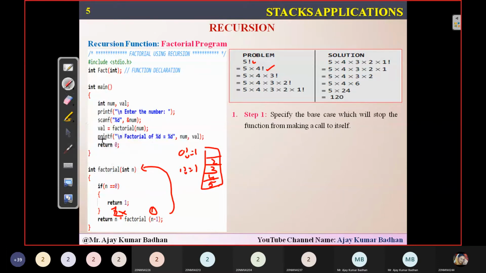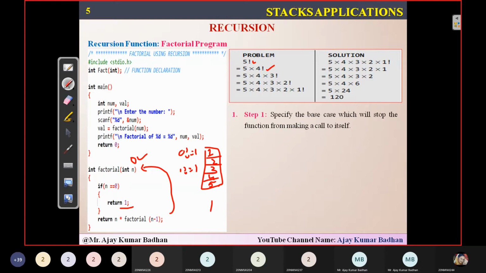Now if n is equal to 0, yes, this time n is equal to 0. What I'm returning is 1. So this 1 will be returned to this particular function. Then we already have this particular function here, so we'll be popping one element now. What is the first element we have on the top? 1. So 1 into 1, how much are you getting? 1. What is the next element we have here? 2. So 2 into 1, 2.